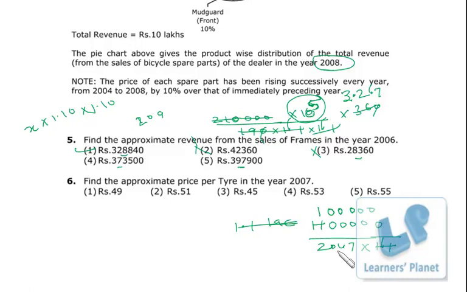Now that's pretty simple. Suppose I make this 47 to this 00, then 3 zeros and 3 zeros are cancelled. Then we are left with 50. Okay, since I have gone for the approximation to the lower side in case of the denominator, this answer is actually a bit higher. So our actual answer is a bit lower. So just a bit lower than 50 is rupees 49, right? The other option that is lower than 50 is 45, which is quite far, right? So 49 is the correct answer. So using the approximation technique, you can solve this question very easily.